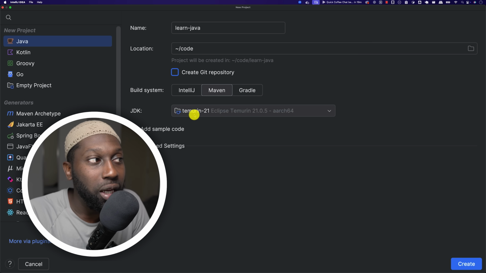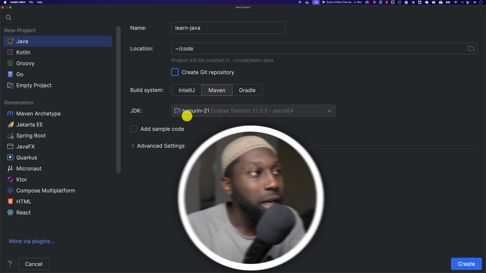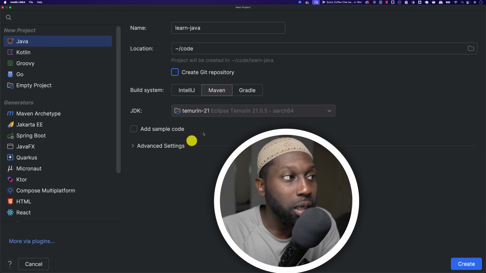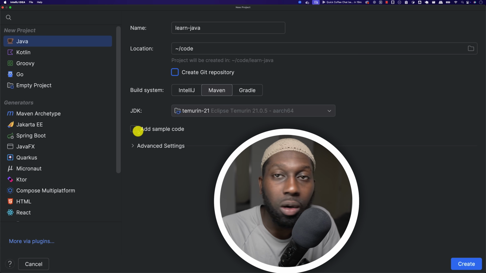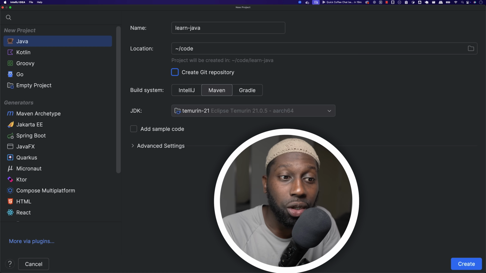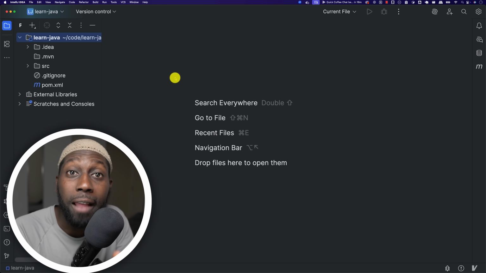And then you have the JDK, the Java Development Kit. With Java, you have a bunch of versions. Every single 6 months, there's a brand new version of the Java programming language. In here, I'm just going to use 21. If you want, you can have sample code, but don't worry, I'm going to show you this from scratch. So here, I'm going to click create, and there we go.